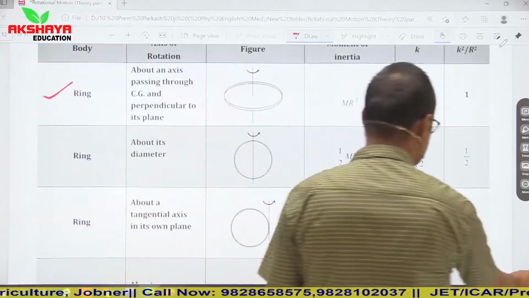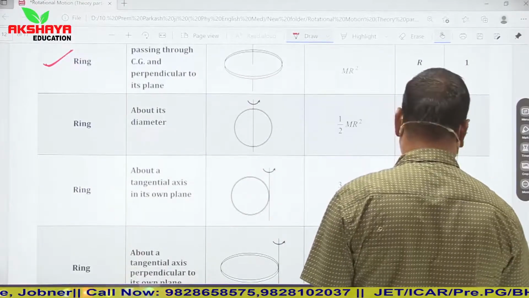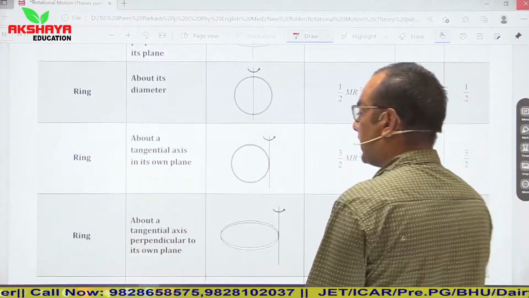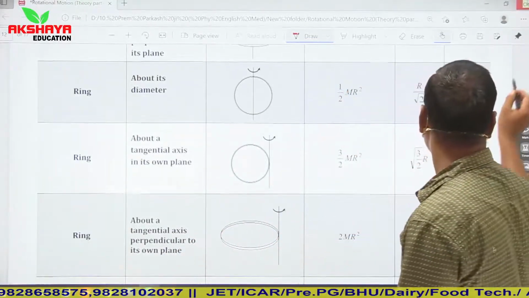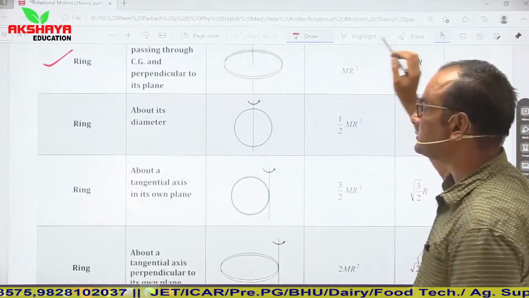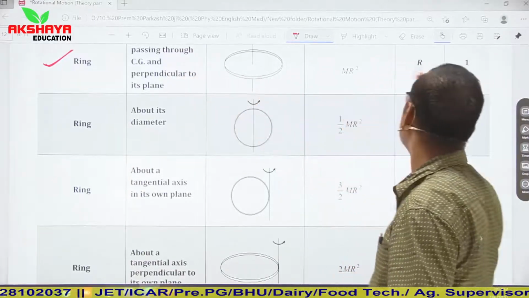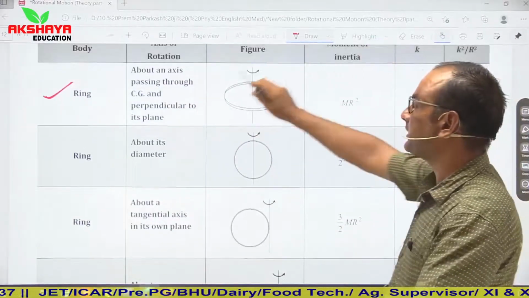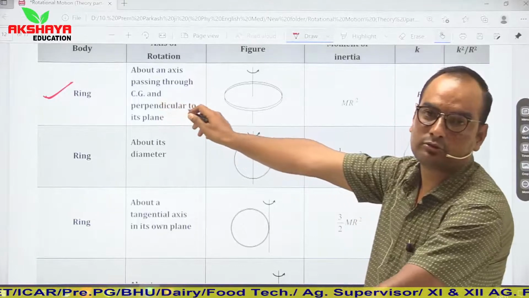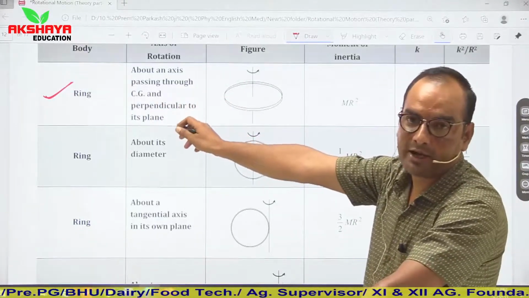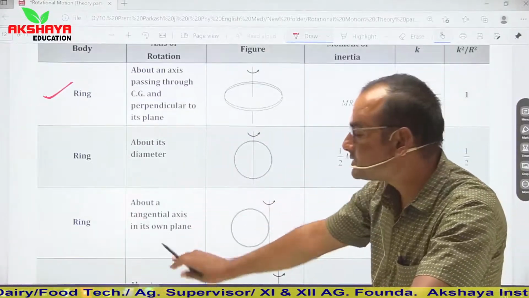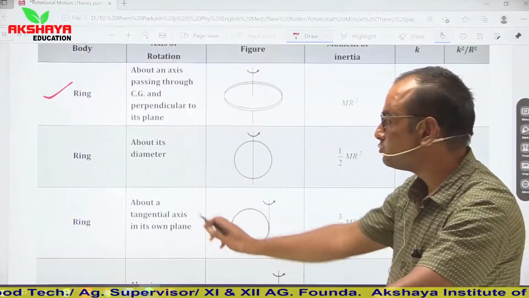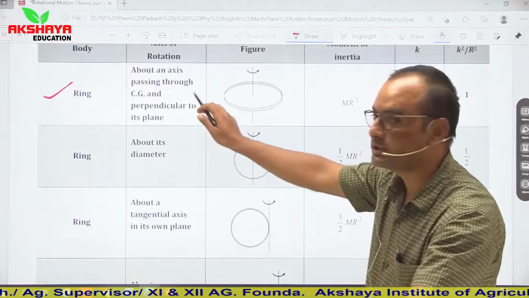And fourth one is about a tangential axis perpendicular to its plane. So if you know these two relations, first one, moment of inertia about an axis passing through its center and perpendicular to the plane, and second one about the diameter, then the rest two can be found out. The rest two are tangential cases of both these.